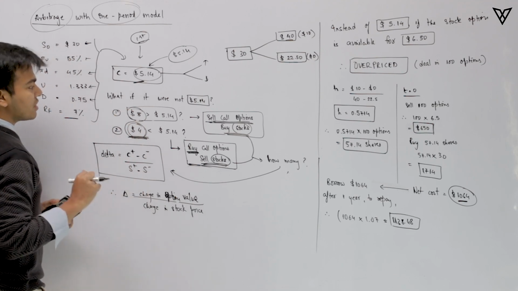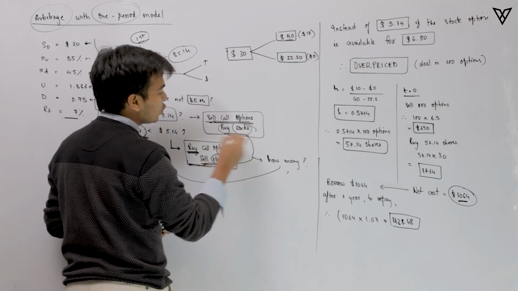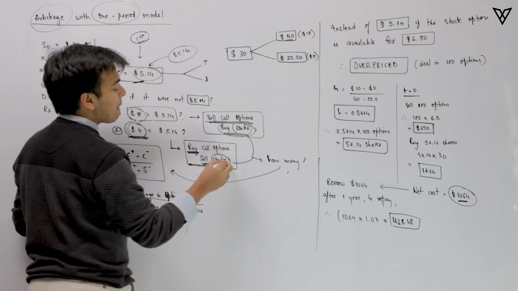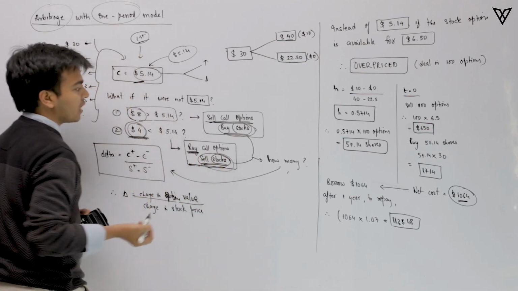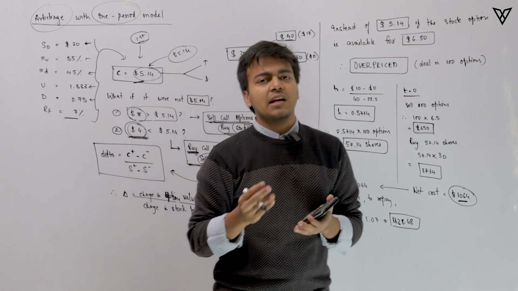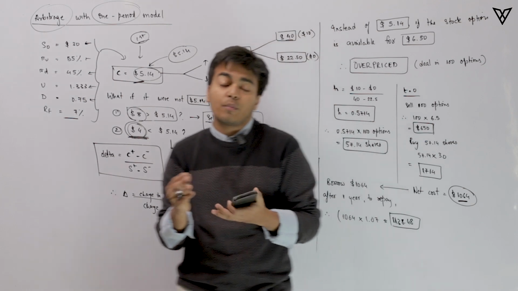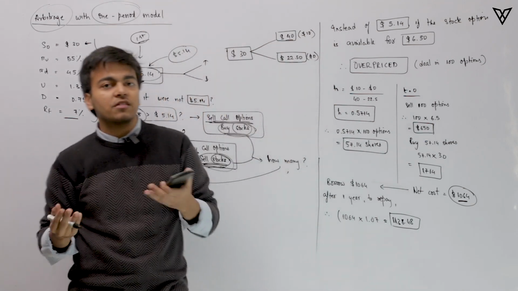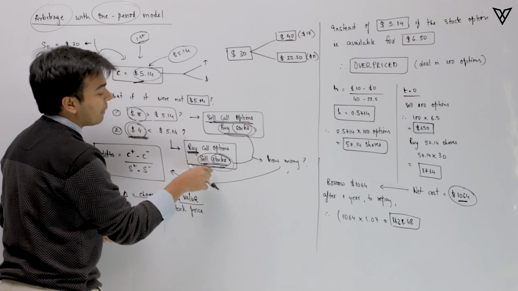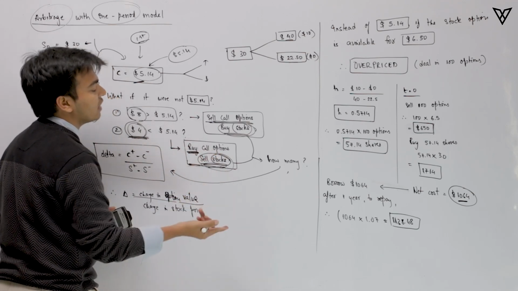Now my question is, how many stocks to buy when things are overpriced, or how many stocks to sell when things are underpriced? If the call option is underpriced, we know what we are supposed to do, but how many stocks to sell is something we do not know.